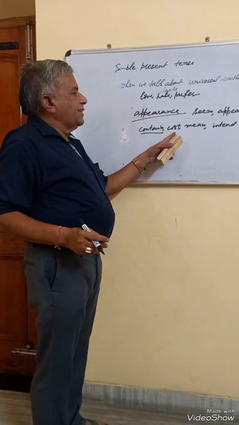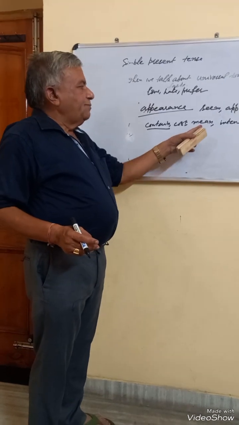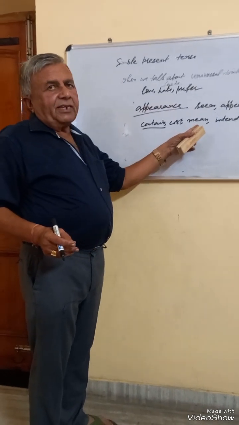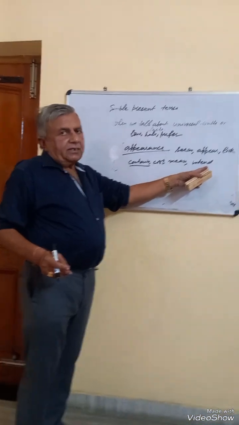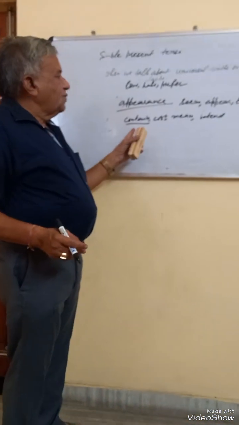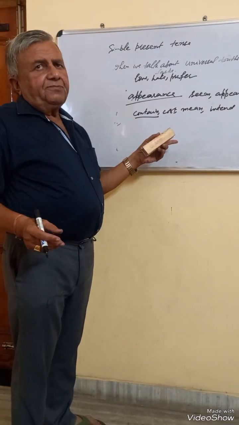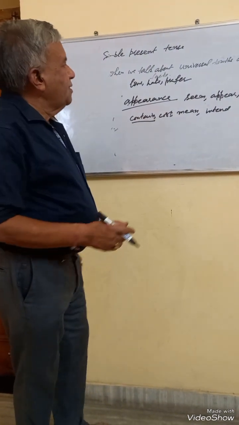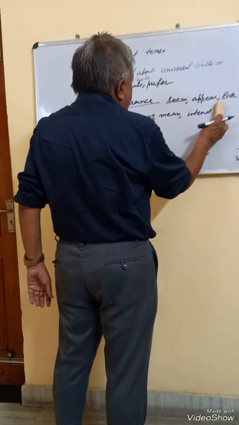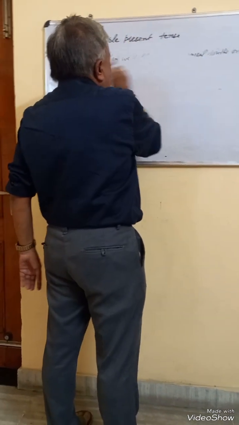This project will cost us rupees 50 lakh. I mean to say, we don't say I am meaning to say. I intend to put forth this proposal. So such words which do not refer to any kind of action are also used in present indefinite. So these are the stative verbs which are often used in present indefinite.